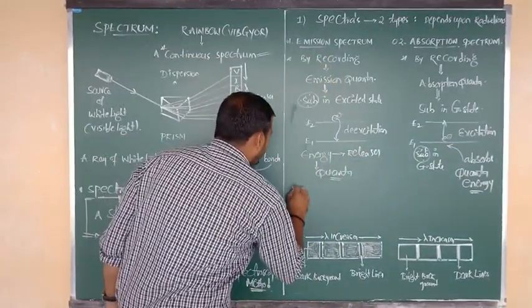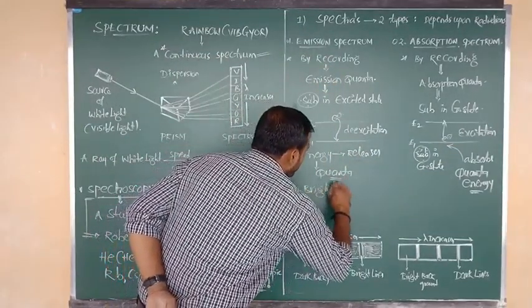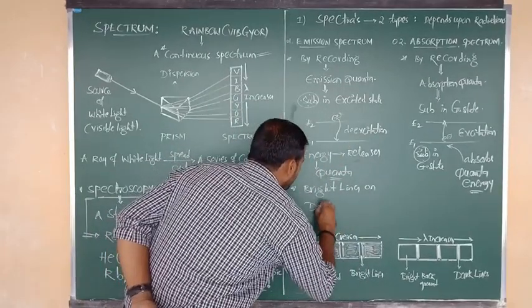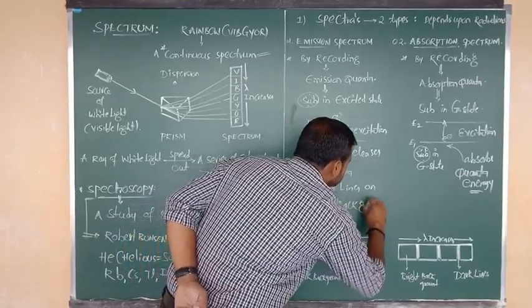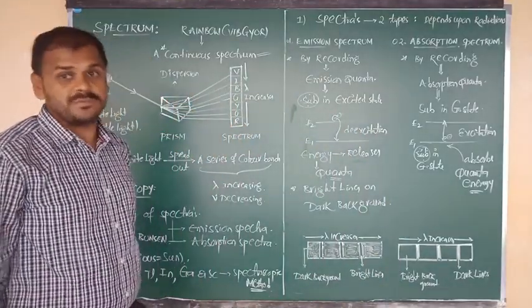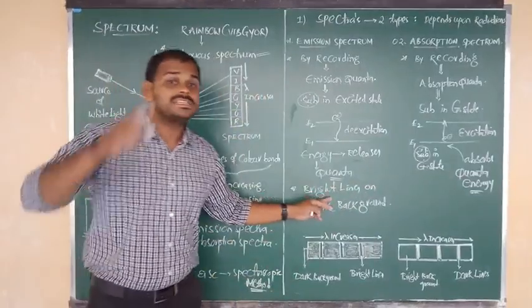So the emission spectrum contains bright lines on a dark background. Why are we getting bright lines?